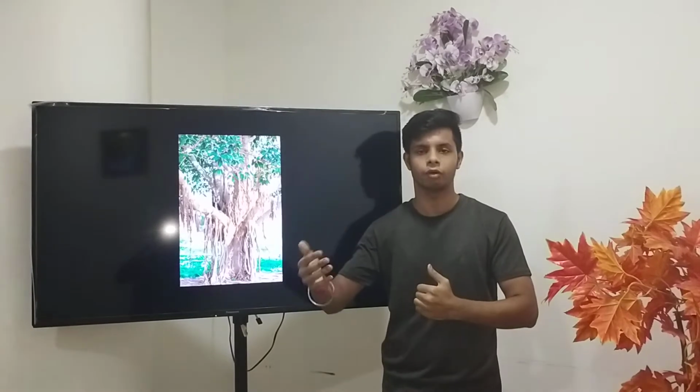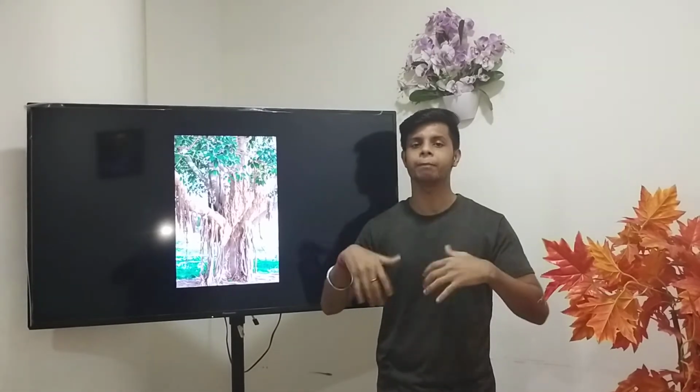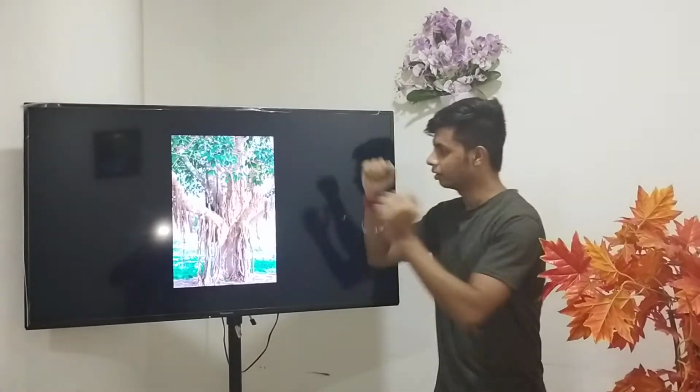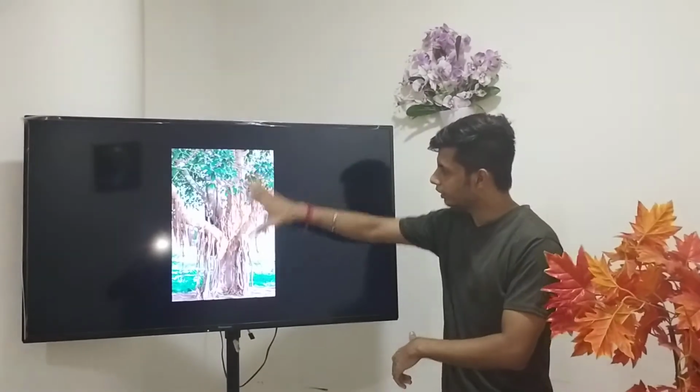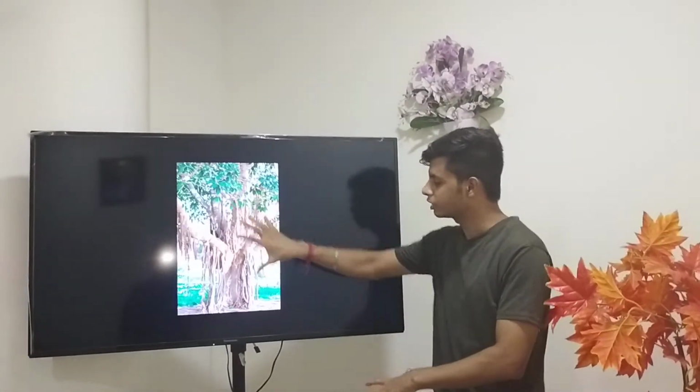Fine, we will start with a normal tree. We will understand what all the types of fuel are that are available in a wildfire. There are a lot of classifications in wildfire, for example 100-hour fuel, 10-hour fuel, 1000-hour fuel. But we will take up one simple classification so you can get a better understanding. In this case we have one tree. By taking a tree as an example, I'll tell you what types of fuels are available.